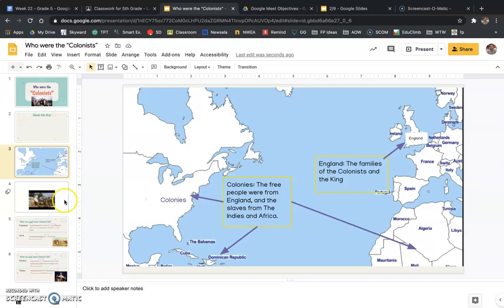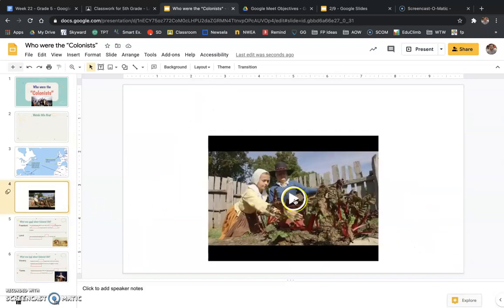On this slide, I have a little video. I think it's Scholastic News, about what life was like in the colonies. I think it's about 4 minutes. I want you to watch that. You can pause the video here and go ahead and watch that. It's on slide number 4, and once you are all done, come on back and push play.